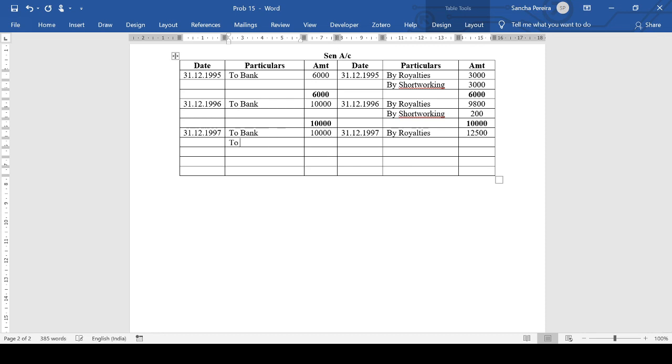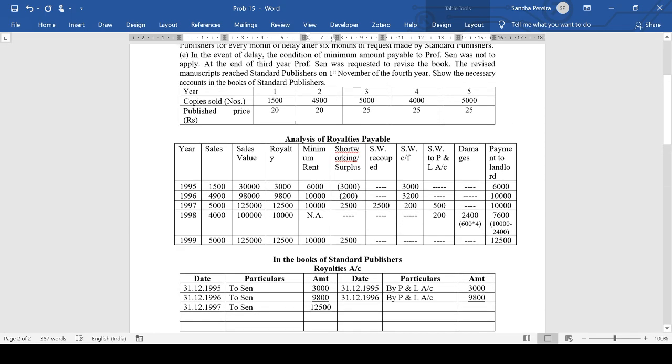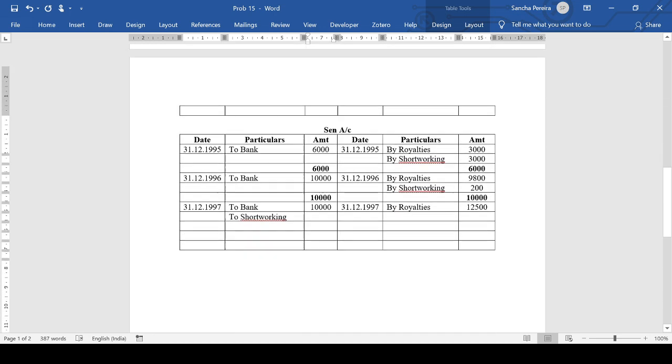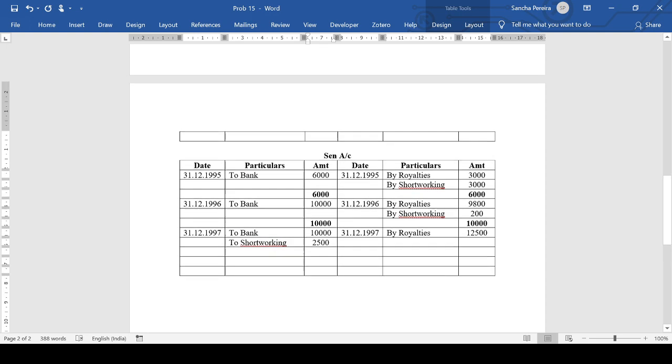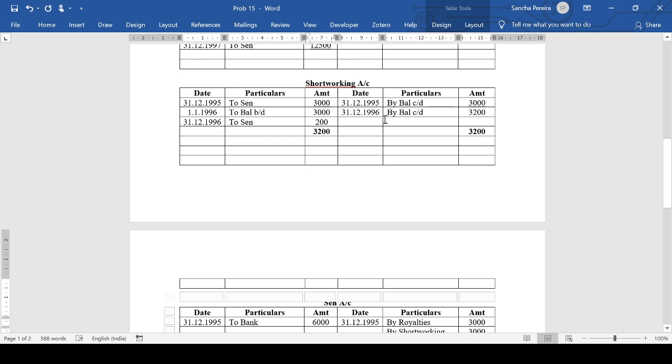And also there's a short working recouped, which is 2,500. Short working recouped is 2,500. Okay, so if we say to short working here, in short working account, it will be by sale.